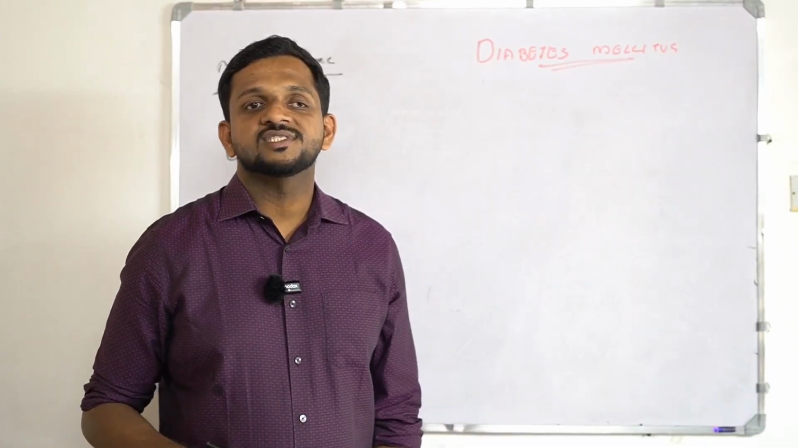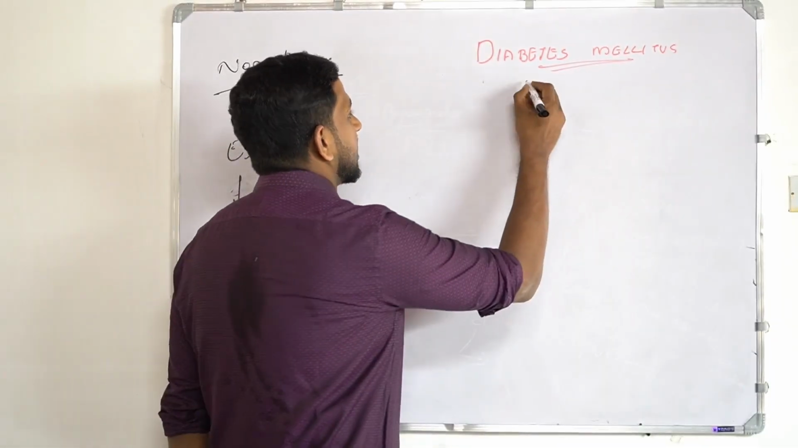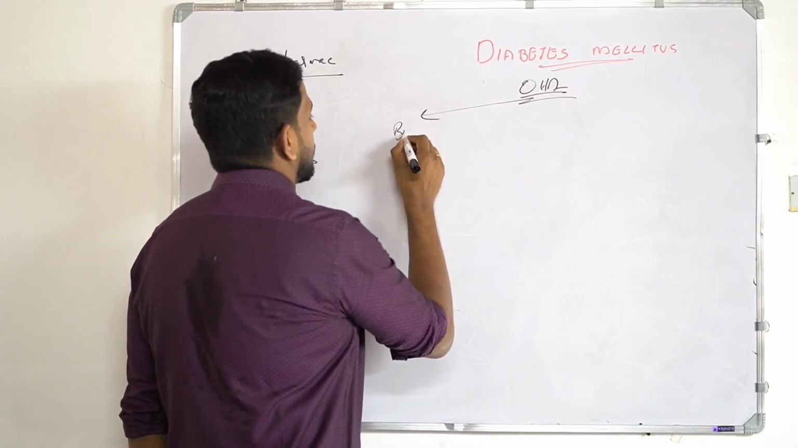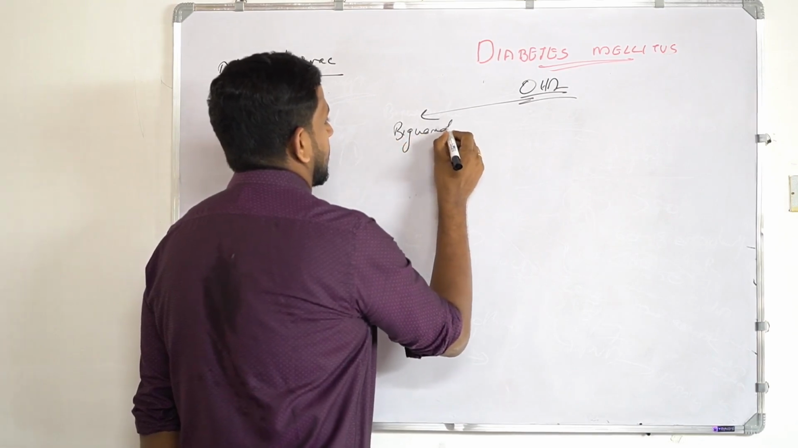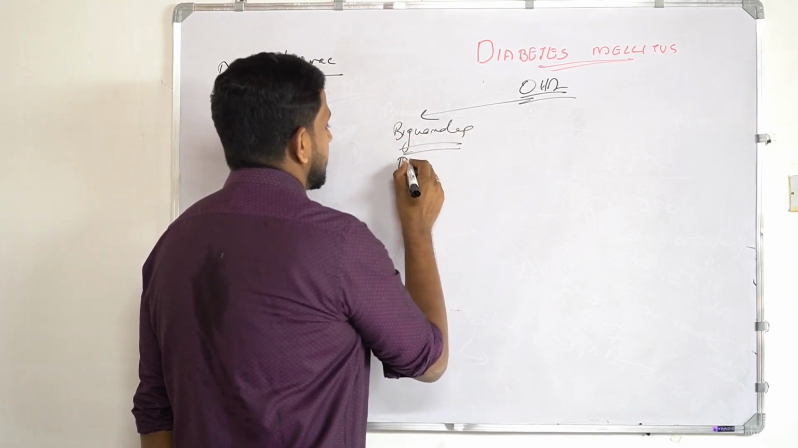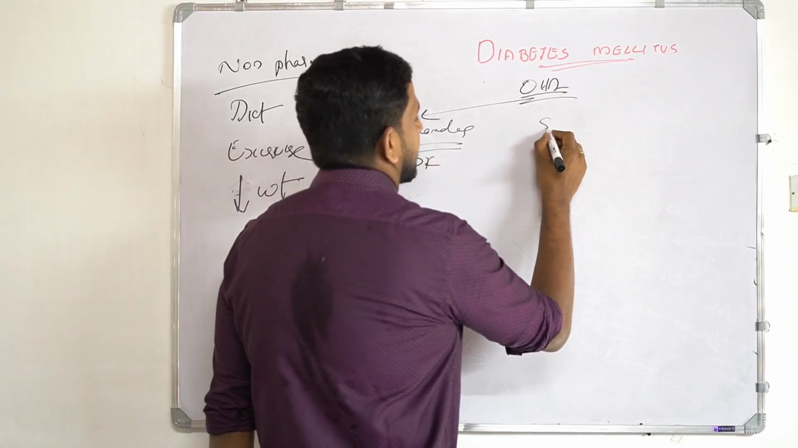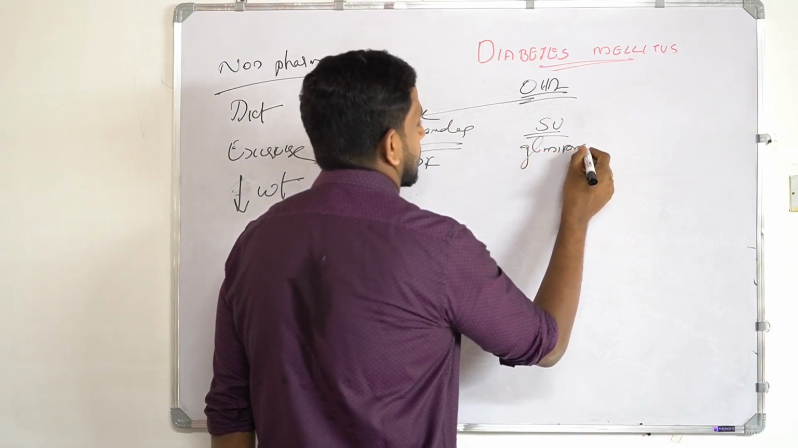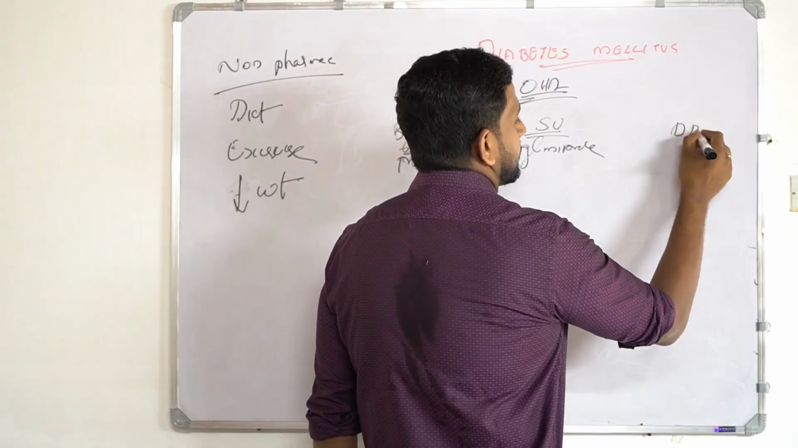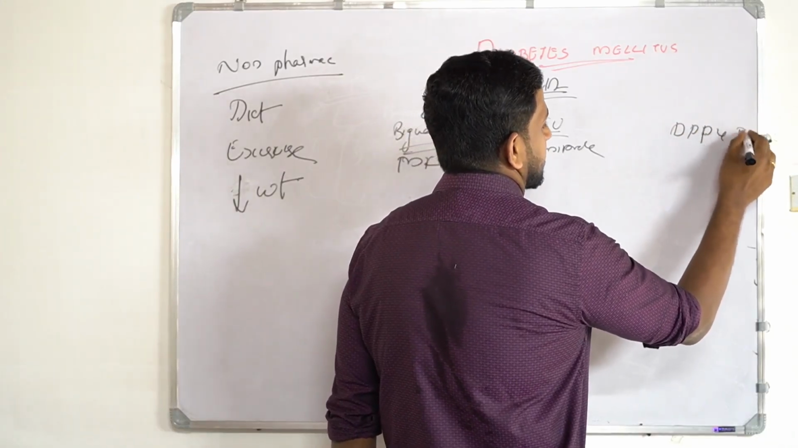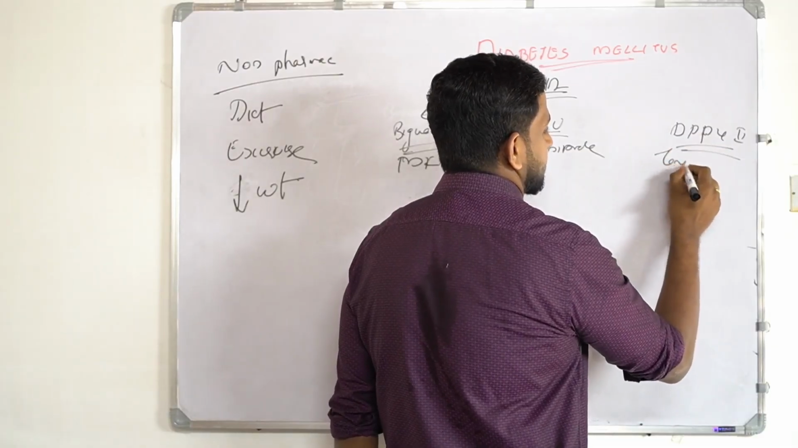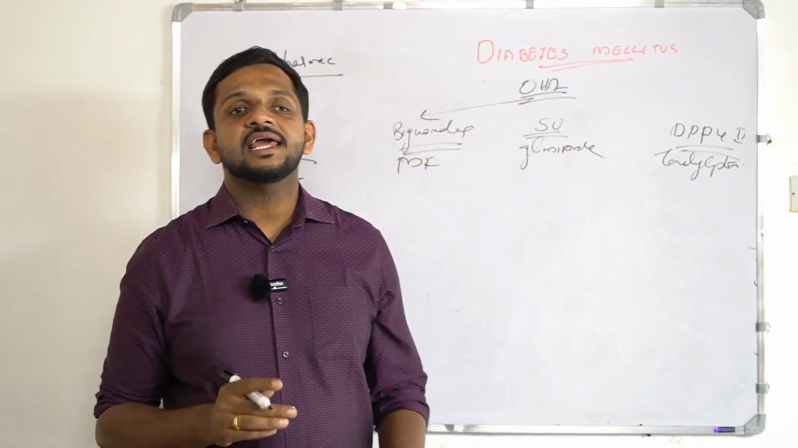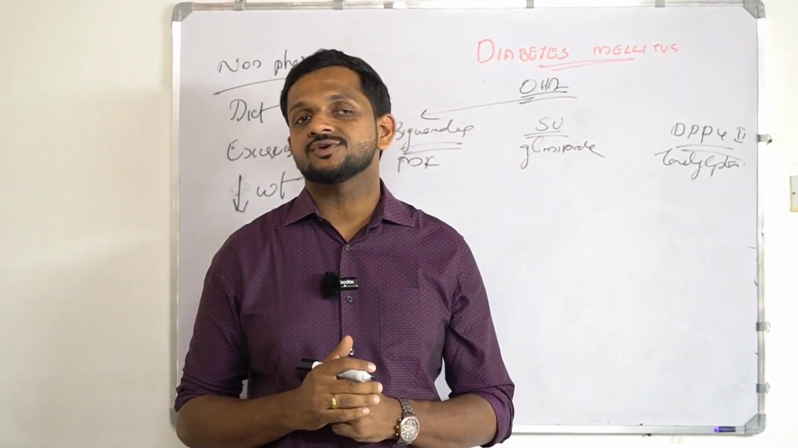So after non-pharmacological management, we are moving to oral hypoglycemic agents, and we are focusing mainly on biguanides, that is metformin, and sulfonylureas, focusing on glimepiride, and DPP-4 inhibitors, focusing on teneligliptin. And you should have a clear idea about the side effects and the contraindications of each drug.